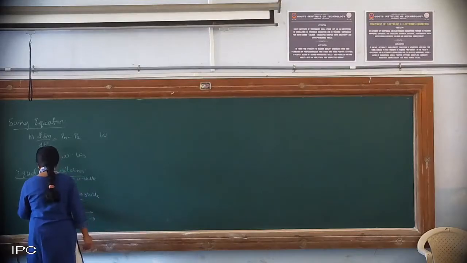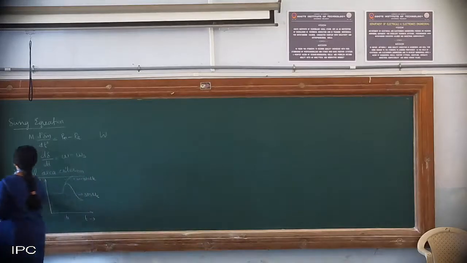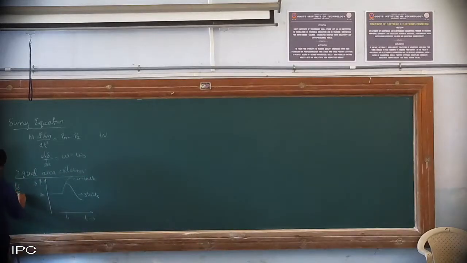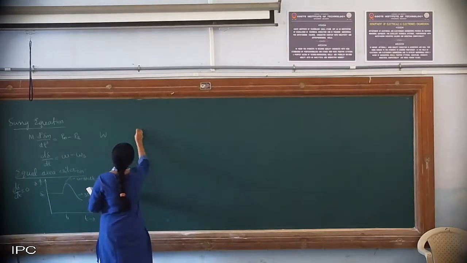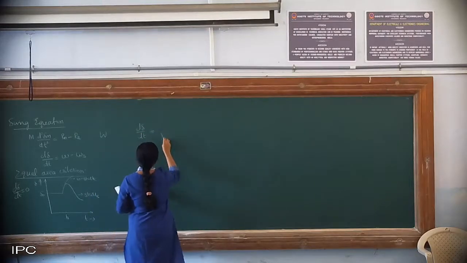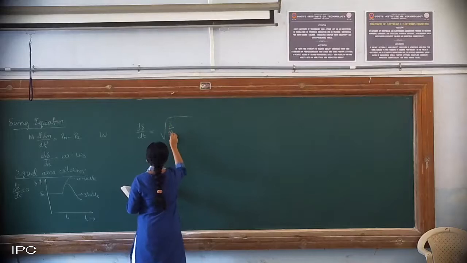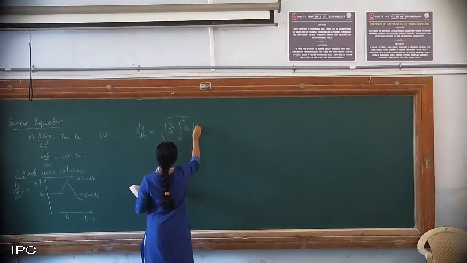So in equal area criterion, what is the main thing? See, for stability, your d delta by dt should be 0. So we arrive at the condition. Using your equal area criterion, we had seen that d delta by dt will be 2 by M, integral where it varies from delta naught to final delta, Pa into d delta.